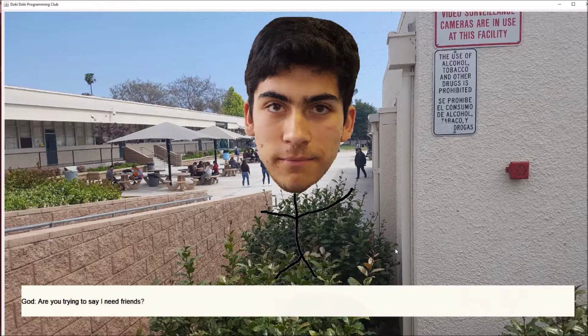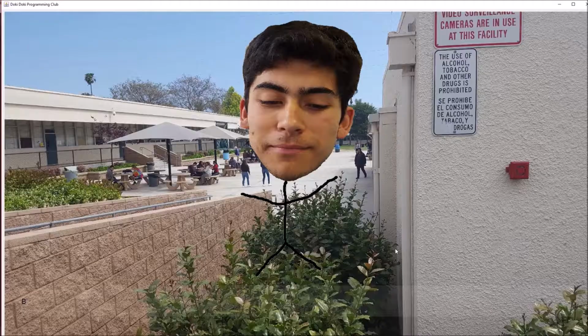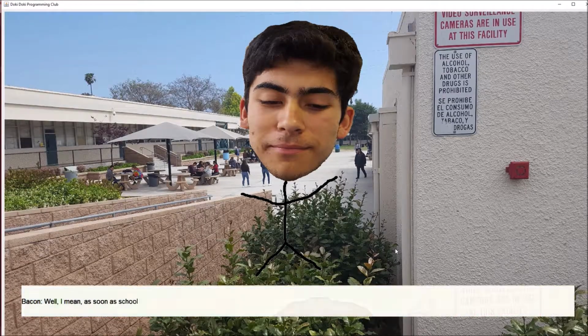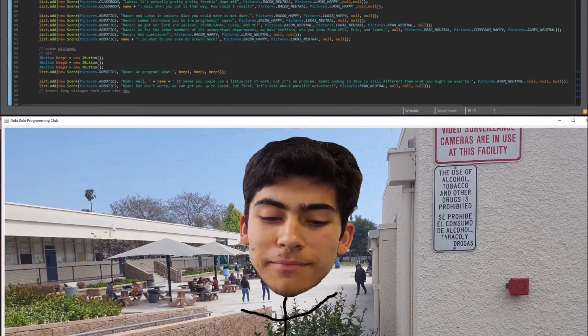So we also use the Swing library and the BufferedImage class in the Java libraries in order to have images such as bacon, as you can see here in the scene. Also a picture of the background for each scene as well.